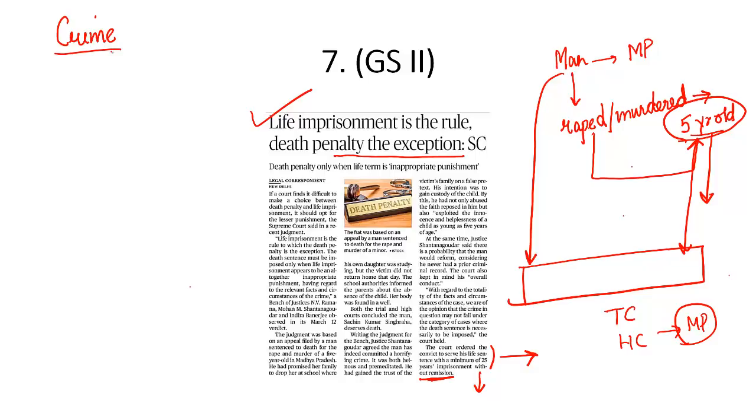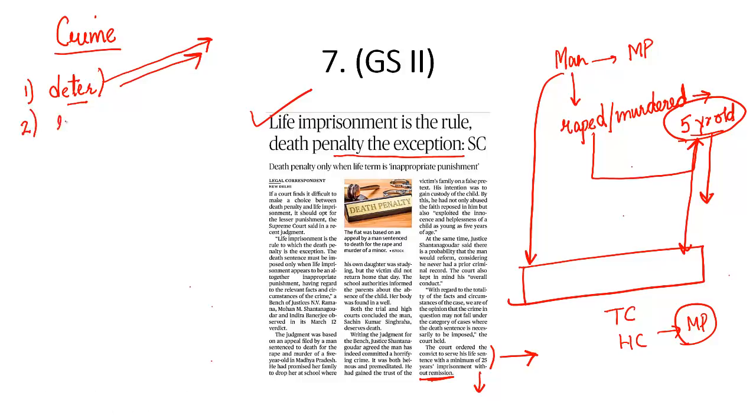That means we should punish every criminal. But the objectives are two. For every punishment, there are two objectives. Number one, to deter future commission of crimes. That means if I committed a murder, I should be sentenced by the judiciary because it will deter others from committing murder. My life should serve as an example to others that you should also not commit murder because otherwise you will be booked, you will be sentenced by the judiciary. That means punishment should be such that it should deter future commission of the crimes.